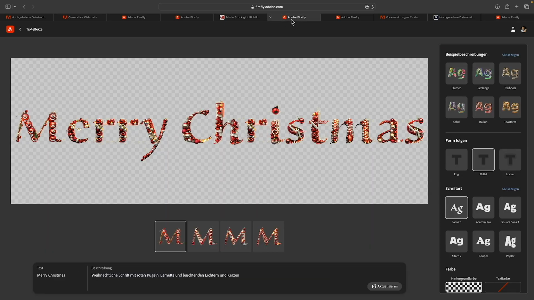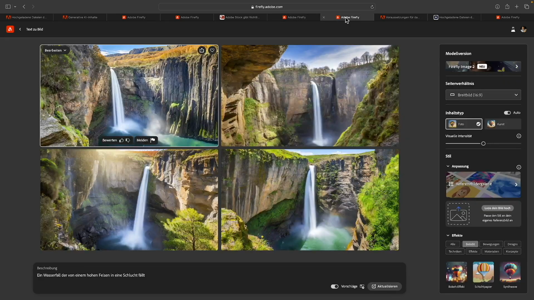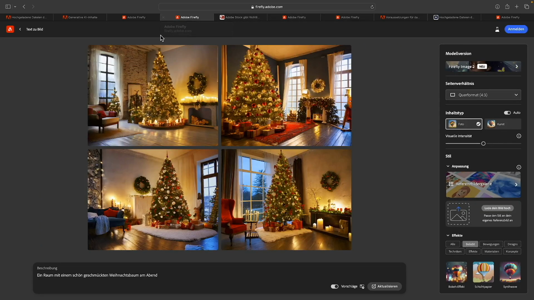So, I've already opened it here. This is the font. Let's have a look. So here is my wallpaper. It started with me having to enter something here. I just entered a room with a beautifully decorated Christmas tree in the evening. Then I was suggested these 4 images, and I immediately chose this top right picture.